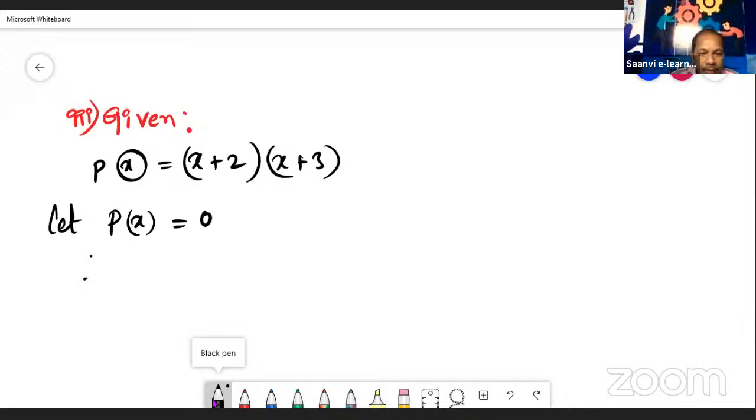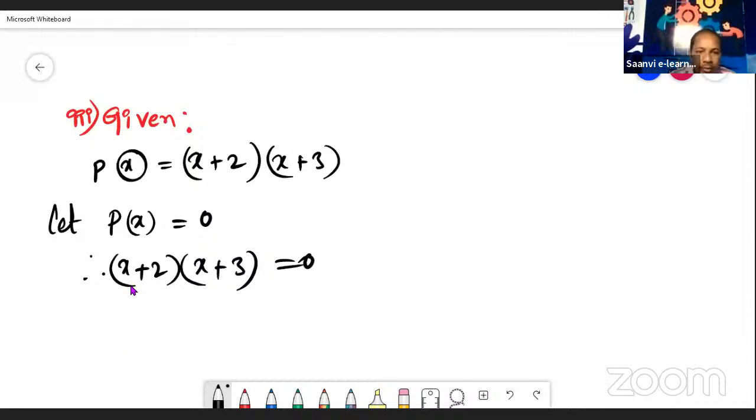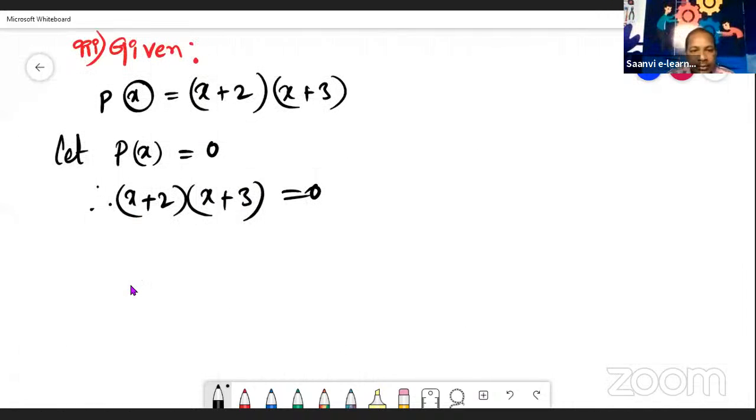So therefore, what is the P of x value given here? (x plus 2) into (x plus 3) is equal to 0. P of x value is given as x plus 2 and x plus 3, so in the place of P of x, write that value. Here the factors are directly given, so it is not necessary to factorize them. Directly he factorized and gave the factors, so we can find the x values directly.